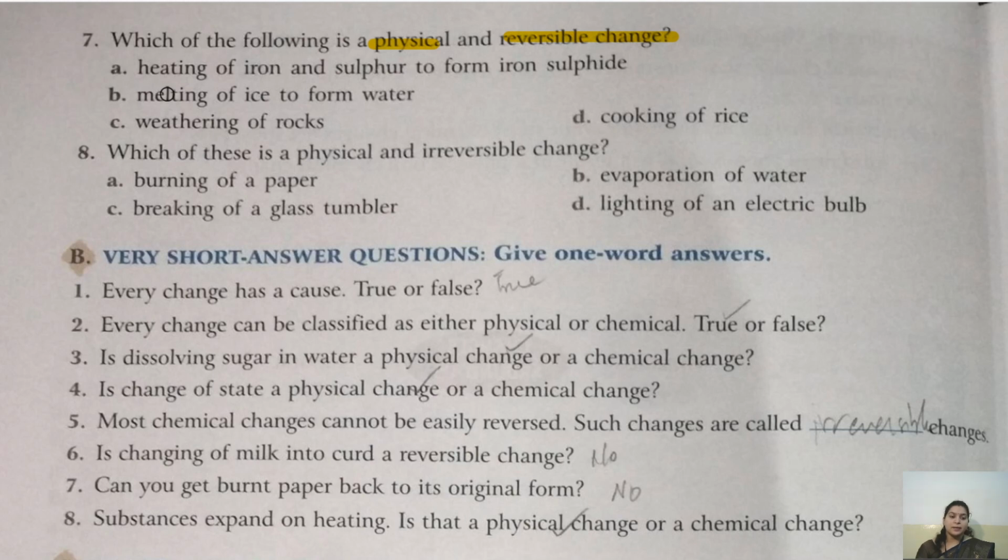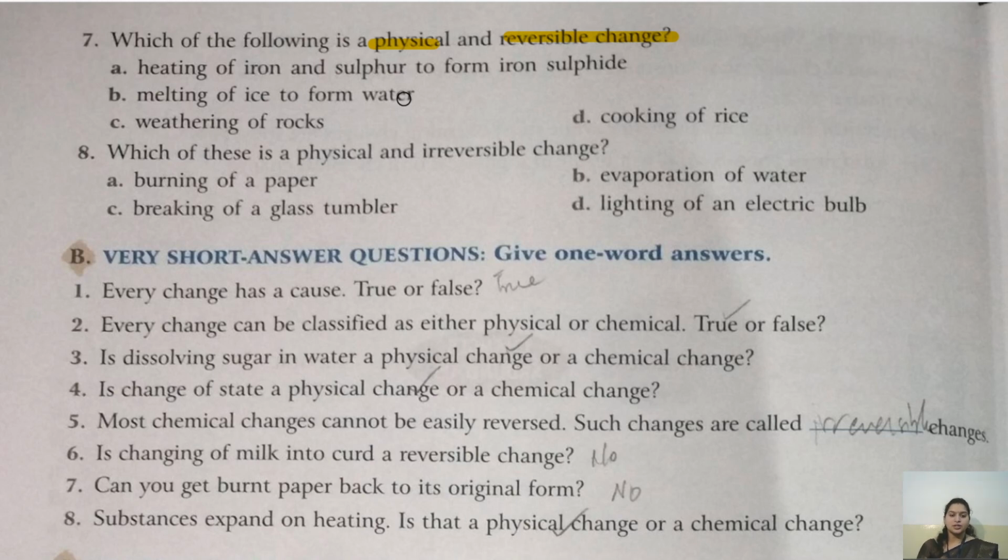Now B, melting of ice to form water. So when we are melting ice, it forms water, definitely. When we are freezing the water, it will again be converted into ice. So it is a reversible change.